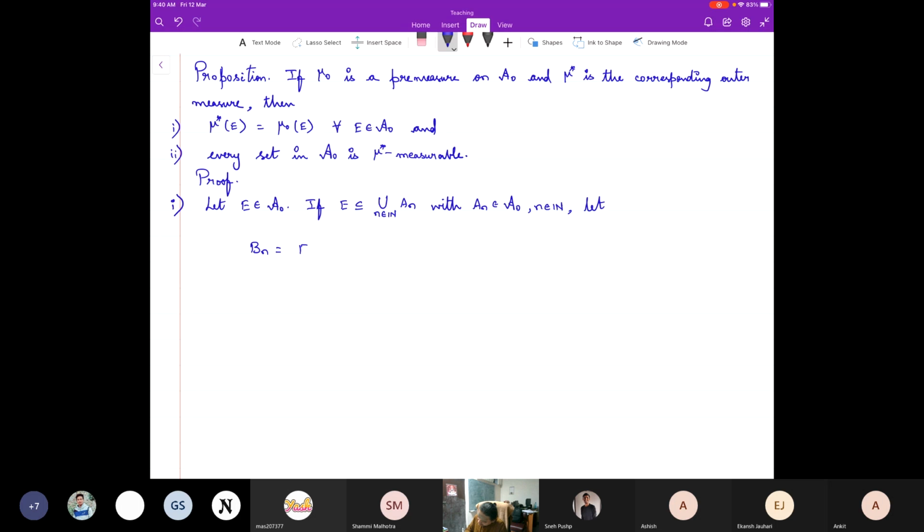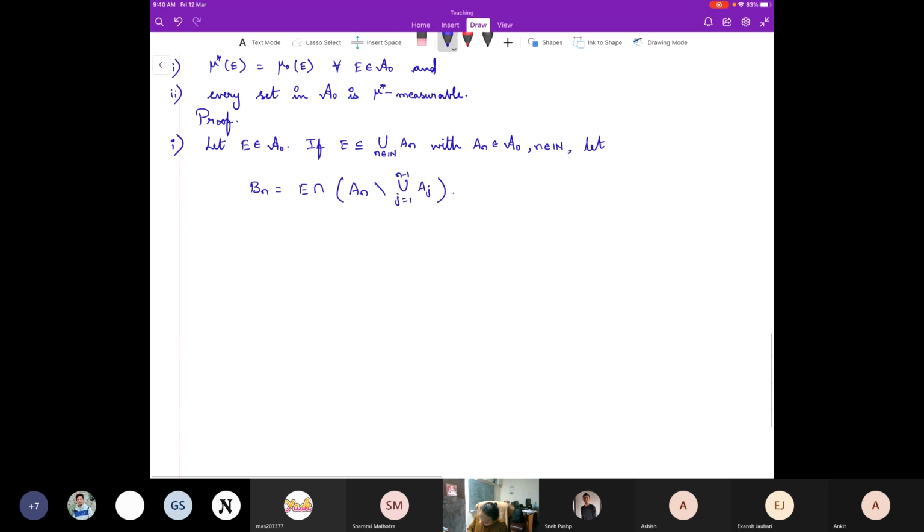Let me write it as E intersection with An minus the union of Aj, j running from 1 to n minus 1. Right. So having defined this,